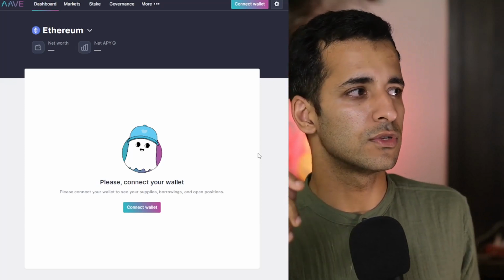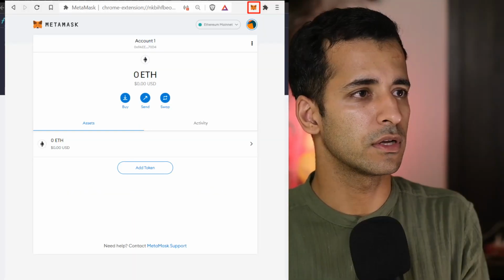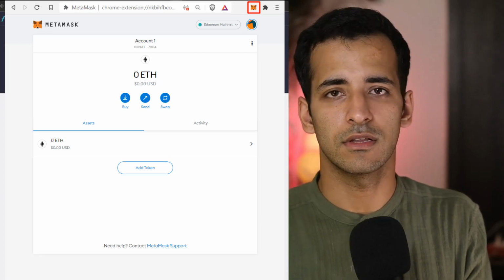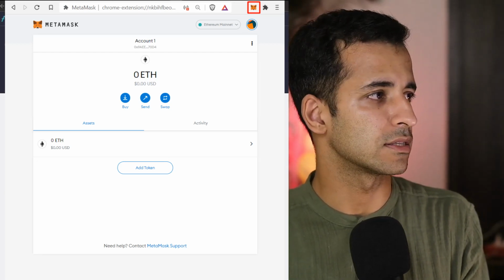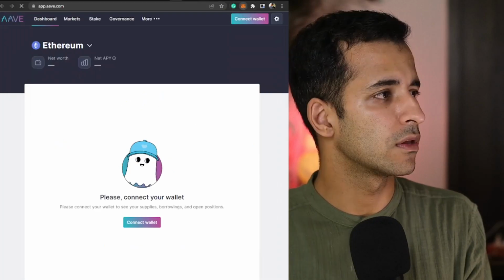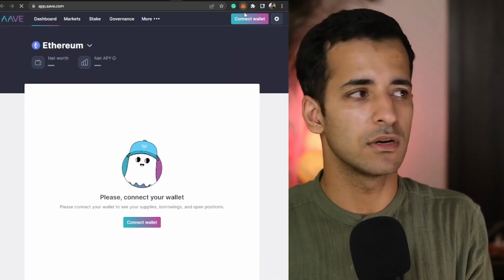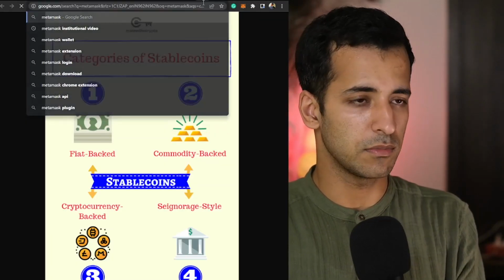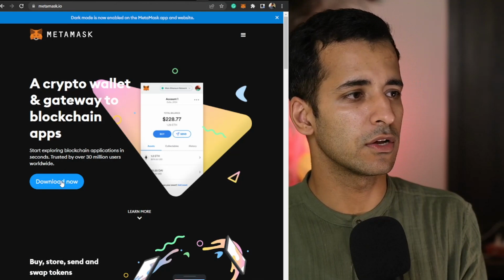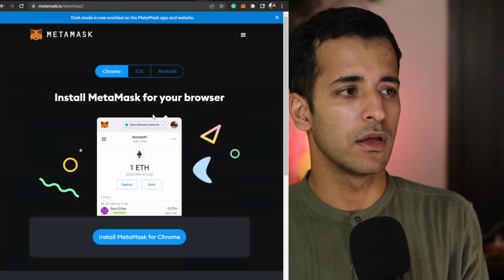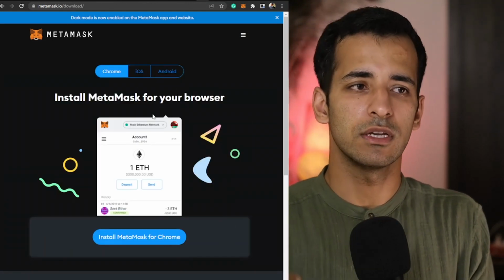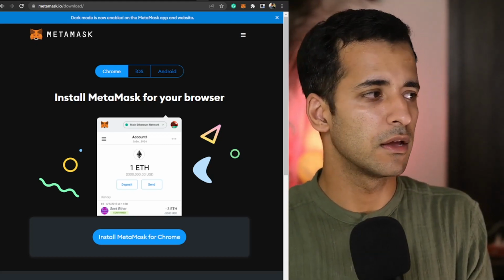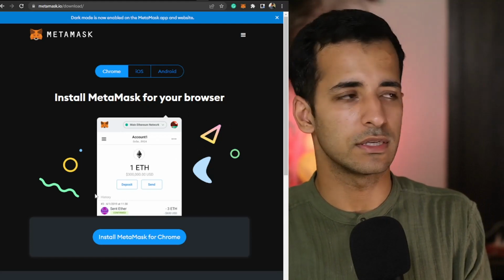Usually the wallet we use these days is called the MetaMask wallet. If you can see here, this fox is the only thing you need to access this. It is a browser extension which you can find anywhere on Google. The wallet name is MetaMask. You can just click on download now and it will start downloading. It is just a browser extension. It also has an app that you can download on Android or iPhone devices. But for now, that is all it needs.